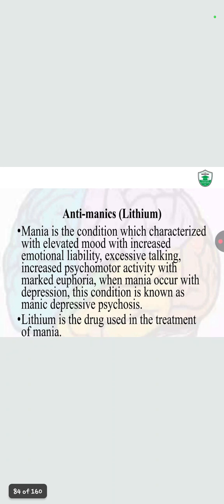Now, anti-manic. Mania is a condition which could be characterized by elevated mood with increased emotional lability, excessive talking, increased psychomotor activity with marked euphoria. When mania occurs with depression, this condition is known as manic depressive psychosis.